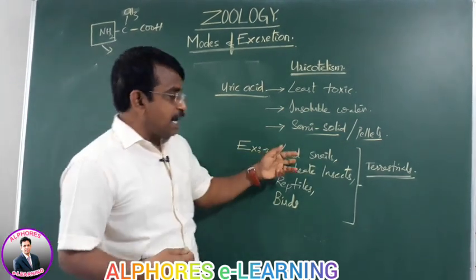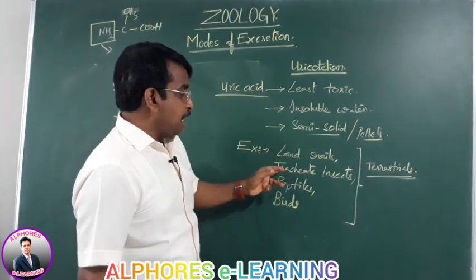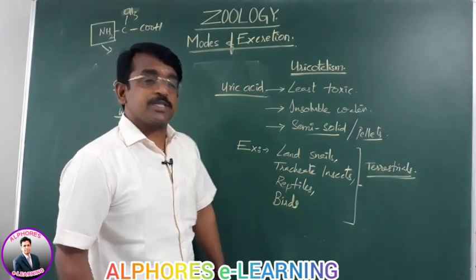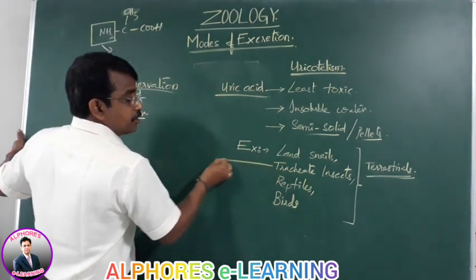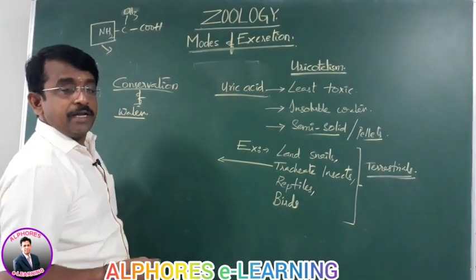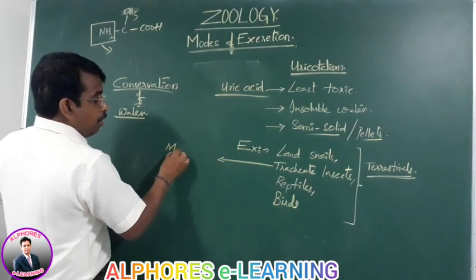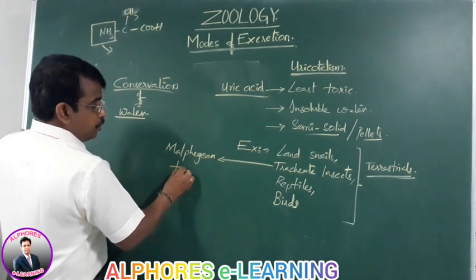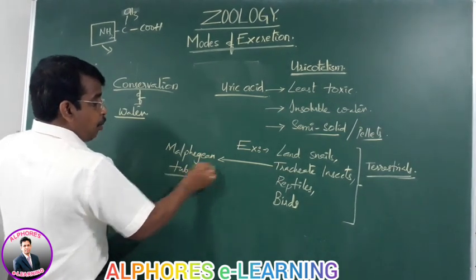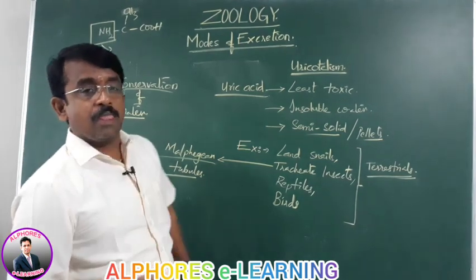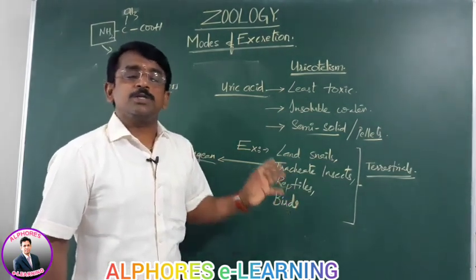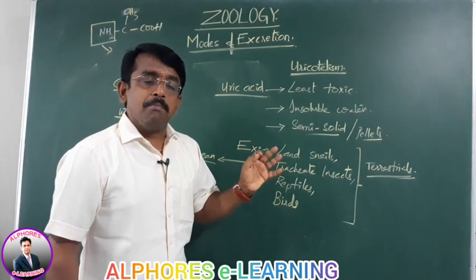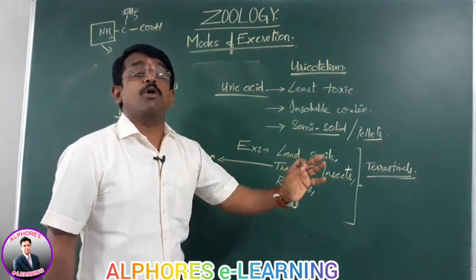So the examples are land snails and tracheate insects. Tracheate insects eliminate the nitrogenous waste to the outside by means of Malpighian tubules. Now you may raise a doubt, what about the other animals? Lower groups of animals eliminate their nitrogenous waste by simple diffusion through the body wall.